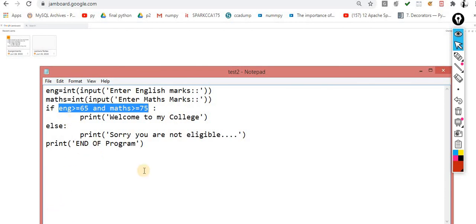There is one more condition. The condition is that your English marks should be greater than 60 and your science marks greater than or equal to 75. So you can implement something like this. If any of these conditions are true, then welcome to my college. Otherwise, simply say sorry, you are not eligible for the same.